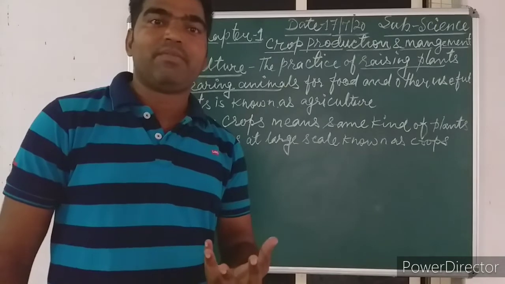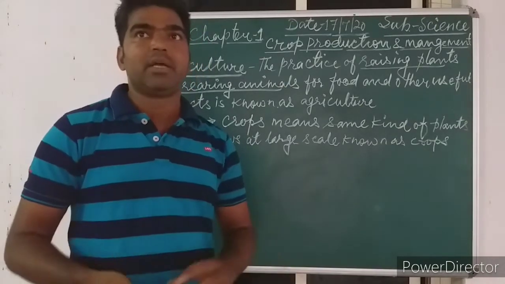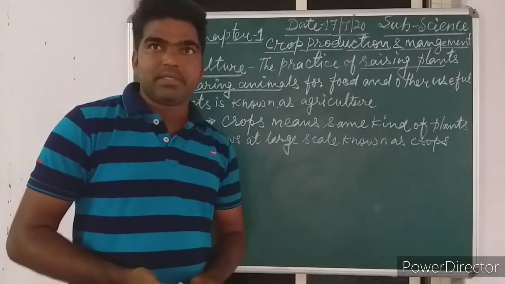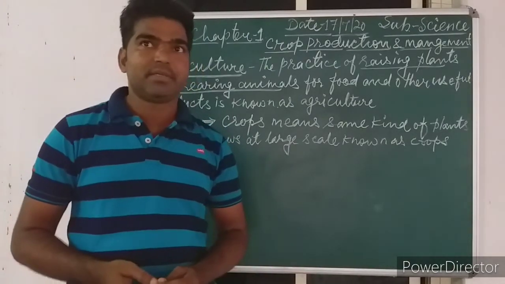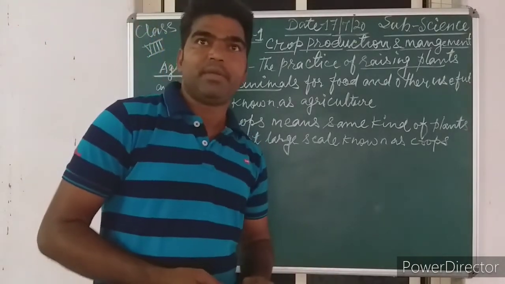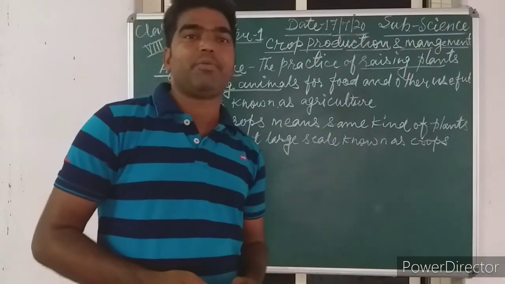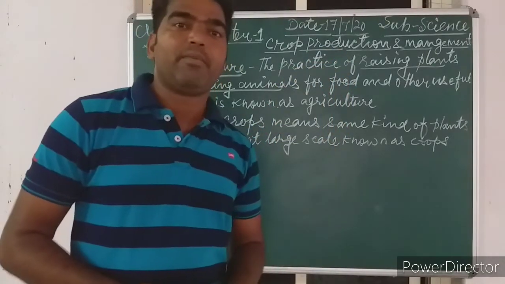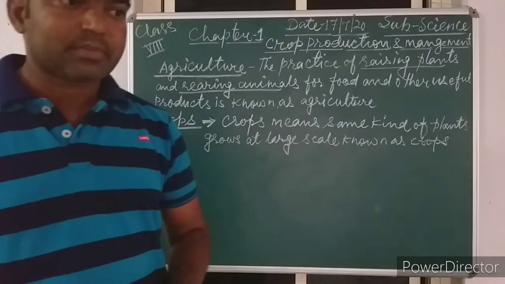Fiber, just like cotton, jute, which gives a fiber for making clothes and other things. Fruits and vegetables, which are a rich source of minerals and vitamins. Next one, pulses, all kinds of pulses like gram, pea, soya bean. These all are the source of protein. So these are the classification of crops on the basis of their usefulness or what things we are getting from that crops.